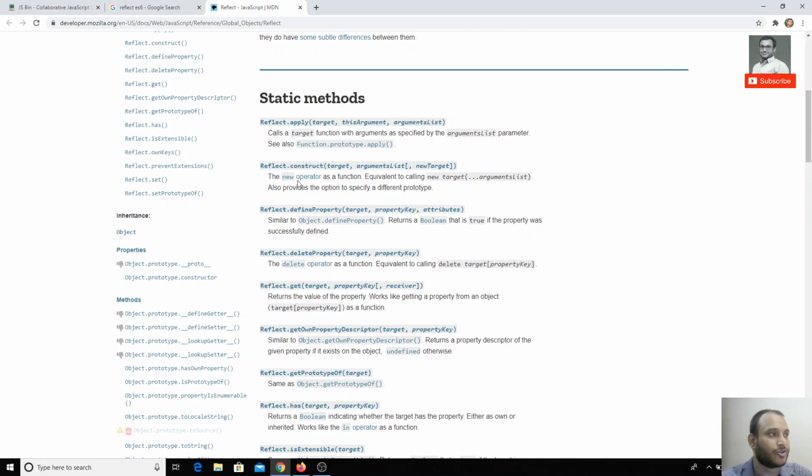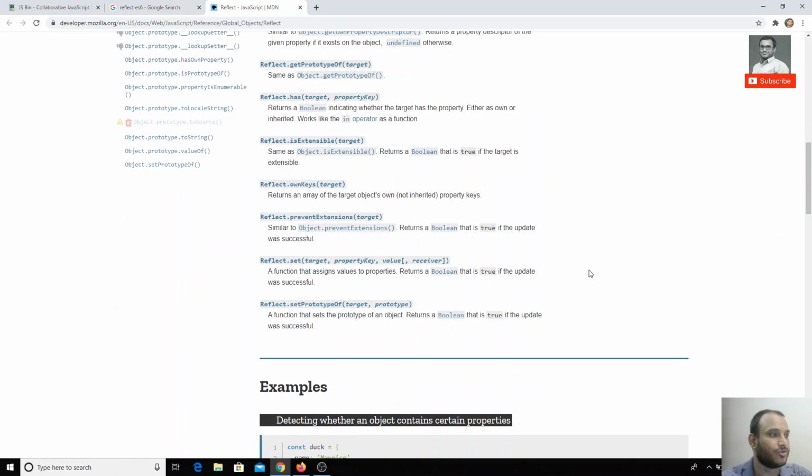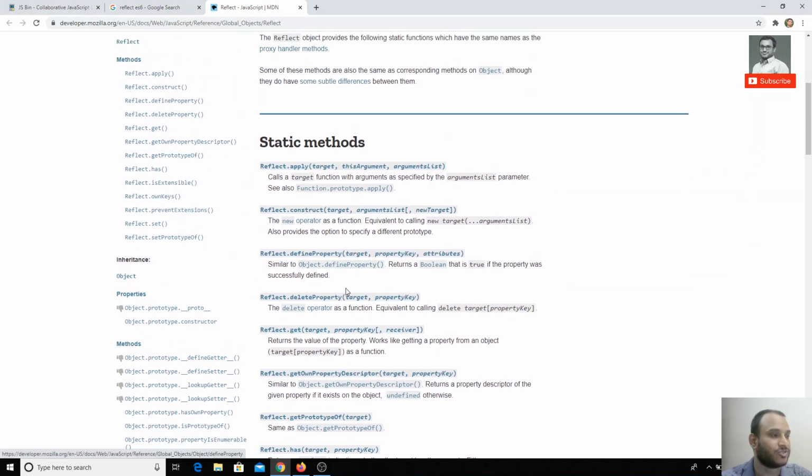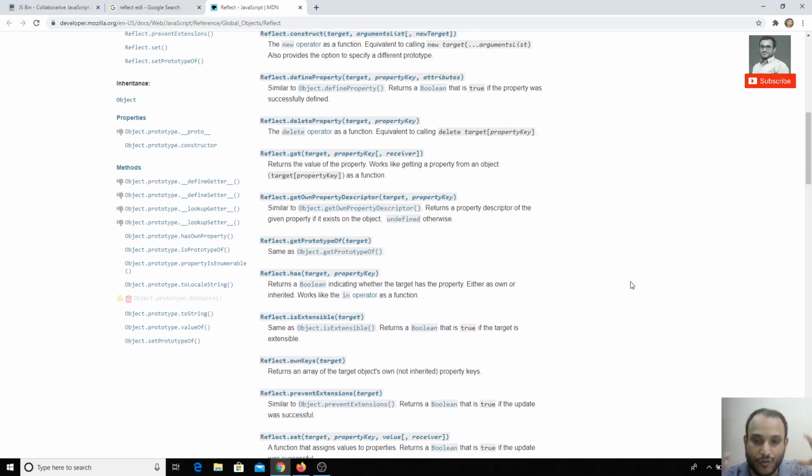You will see all the static methods here, for example Reflect.setPrototypeOf. We have seen Object.setPrototypeOf previously in the videos, and here we also have getPrototypeOf. Everything is related to object creation. If you want to do any manipulations, create any object, or change the prototype, you can do all the operations that come under the object using Reflect. So this all comes under one umbrella, so that if you know Reflect, you can create an object and do anything.